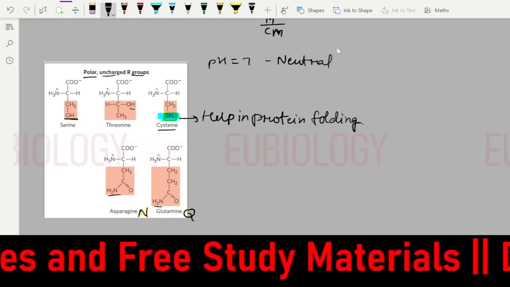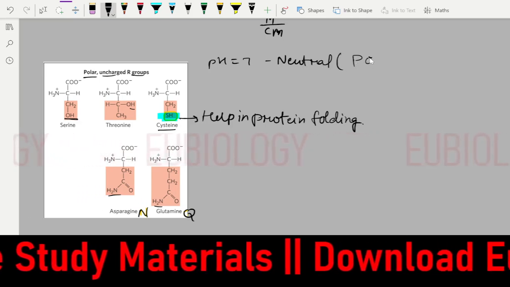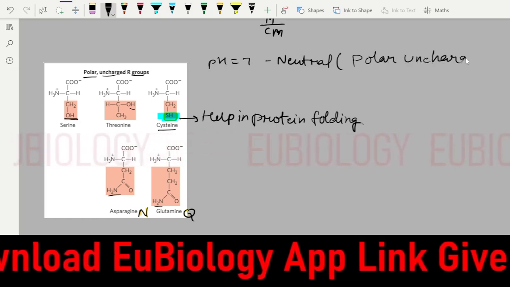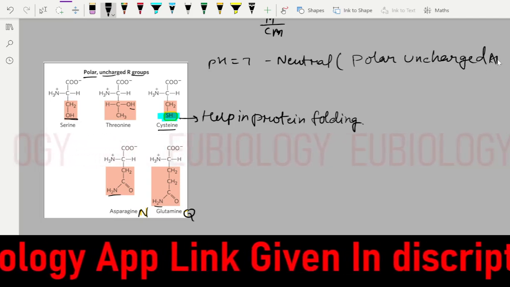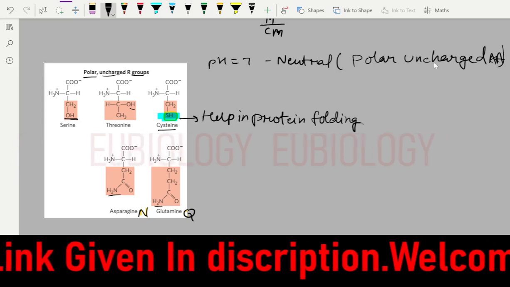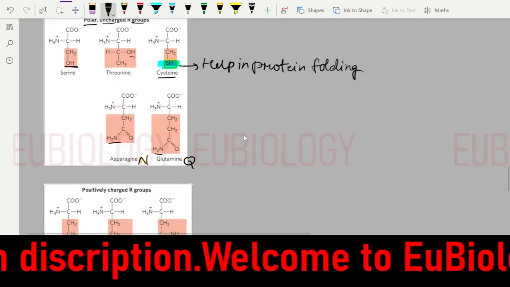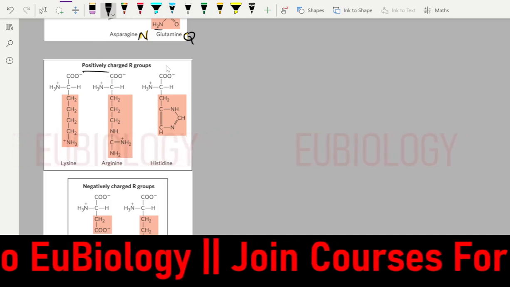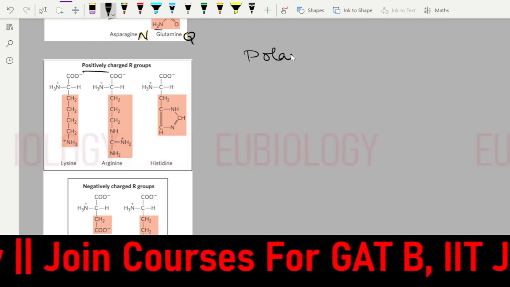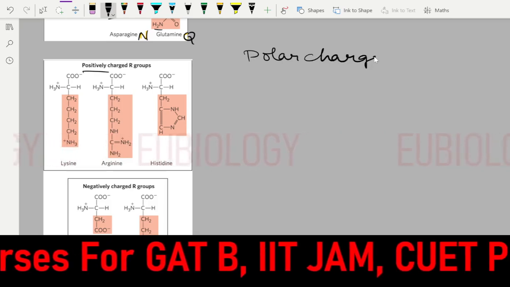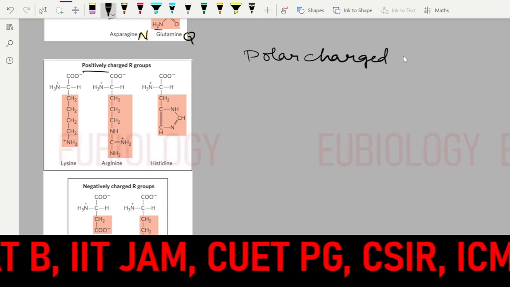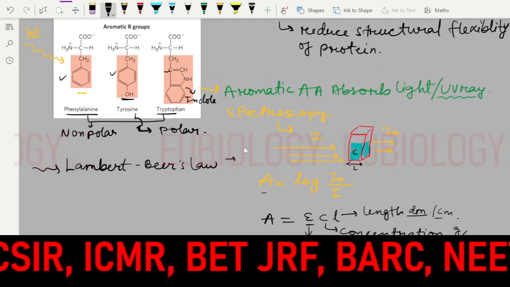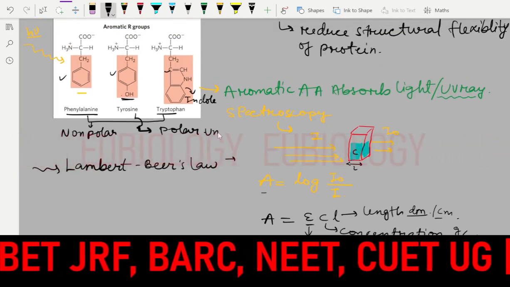What are neutral? The polar uncharged amino acid. Now we'll move to the polar charged amino acid. So polar charged amino acid can be of two types. Either it can be positively charged, these are the polar charged amino acid. So come to this point again. This tyrosine is a polar uncharged.